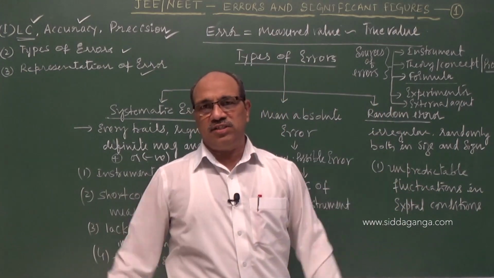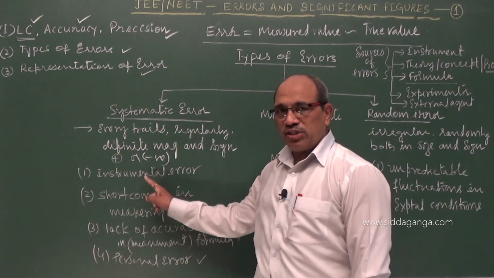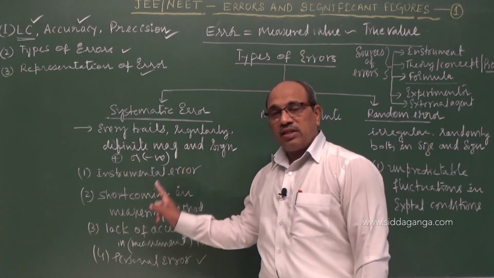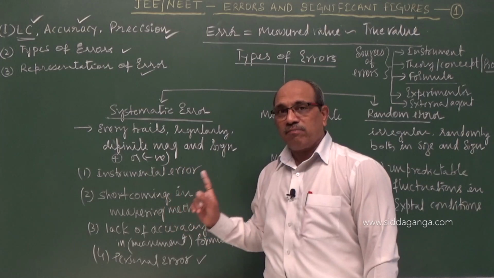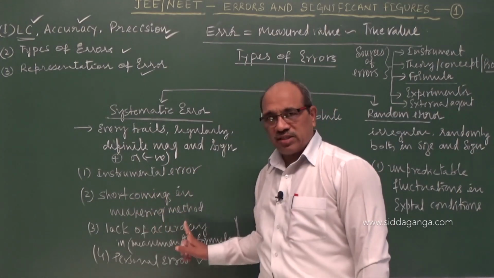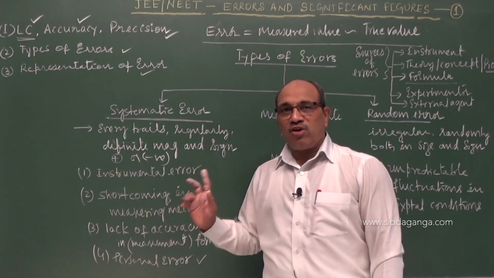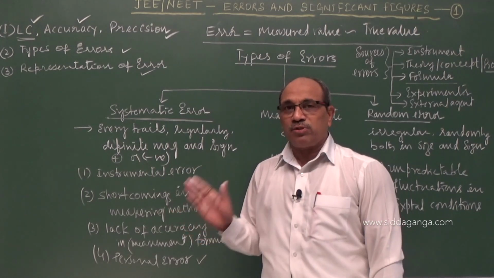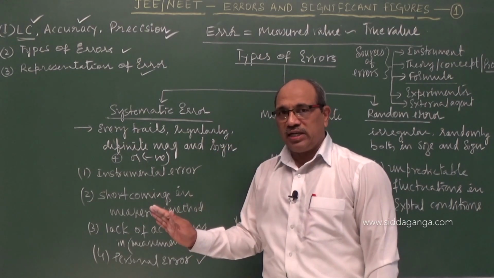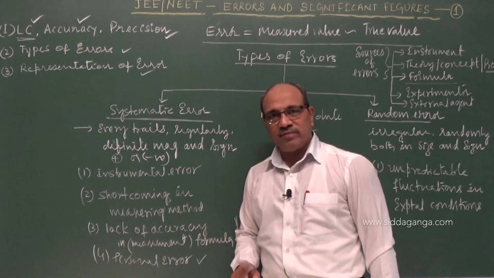That is the simple classification. Then what are the sub-classifications? Error caused by the instrument is called instrumental error. Imperfection in theory, concept or procedure by the experimenter may cause errors called shortcoming in the measuring method. And also lack of accuracy of the formula. The formula is not correctly known, or substitution of the data to get the total reading is not known, even though the formula may be right. The error committed we call lack of accuracy of the formula.